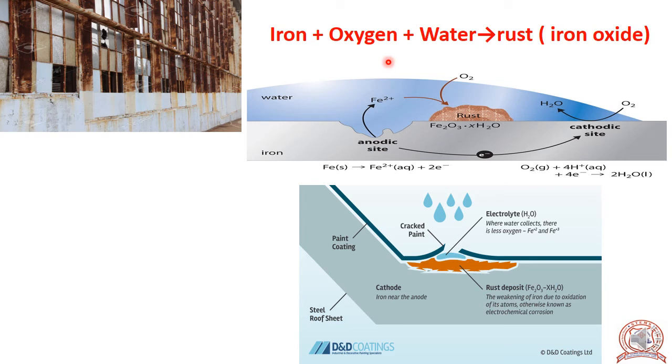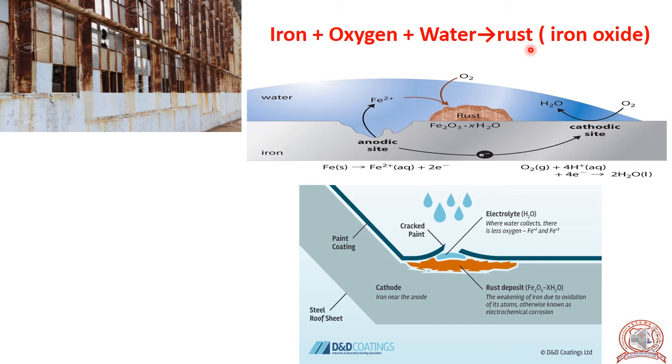Now, rusting of iron. You must have seen that when an iron object is left outside in the rain, a reddish brown layer is deposited on its surface. This is due to the presence of rust, which forms naturally due to a chemical reaction. The process of formation of rust is called rusting. Here, iron reacts with oxygen and water and gives rust.